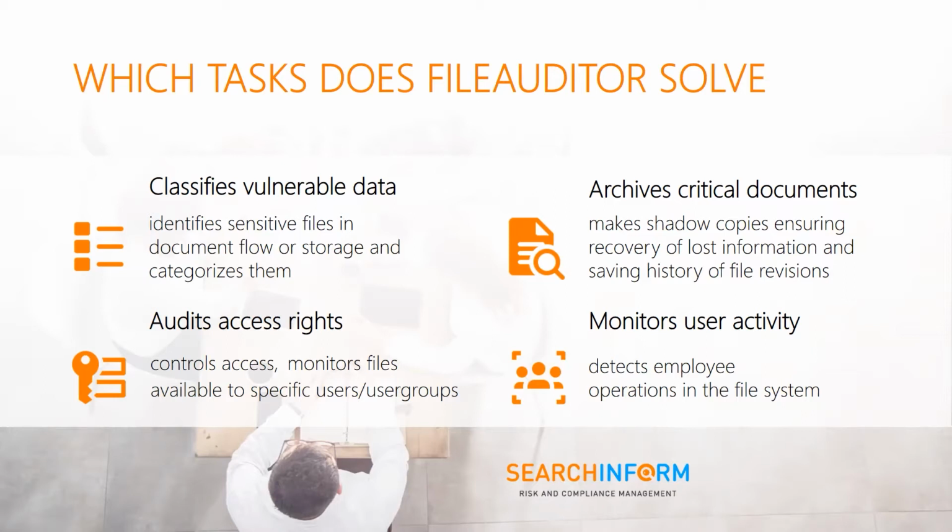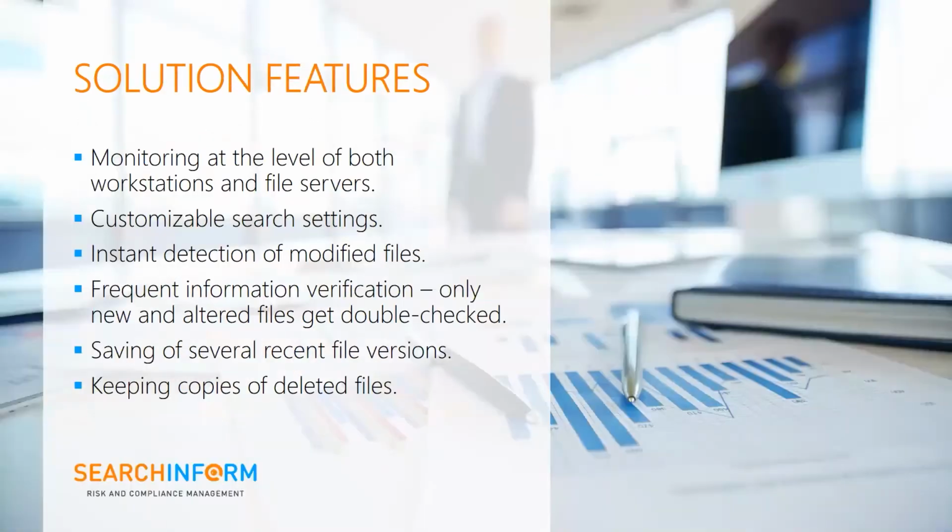And you will see all the activity on these files: if somebody changed a file, read it, or tried to transfer it outside of the company.